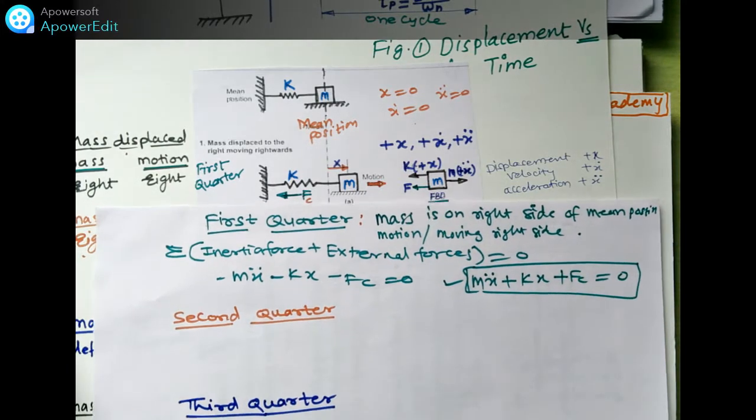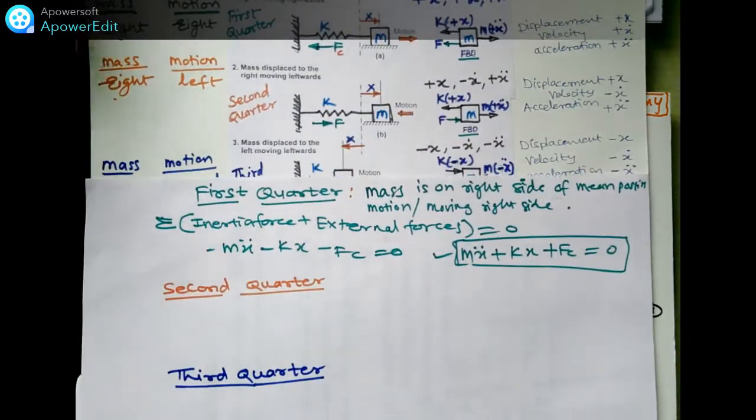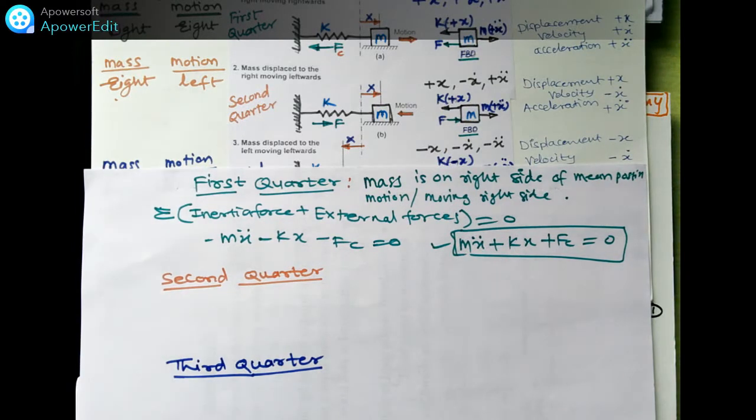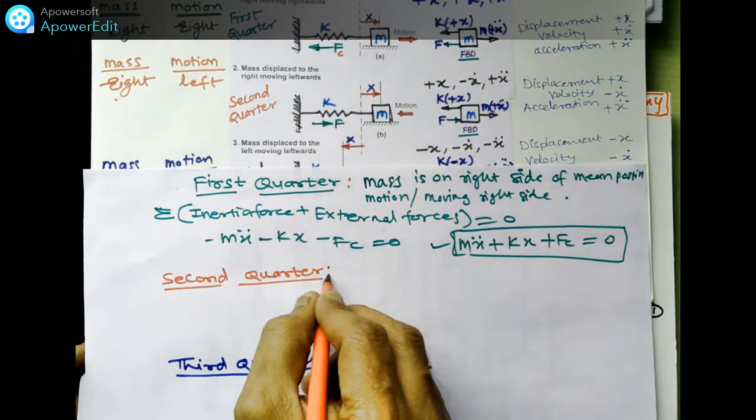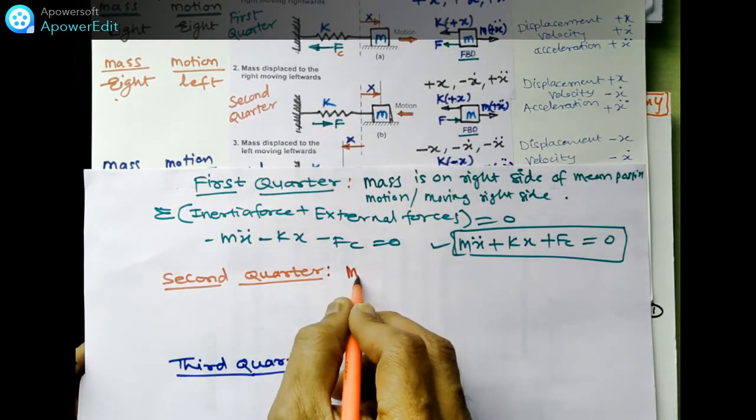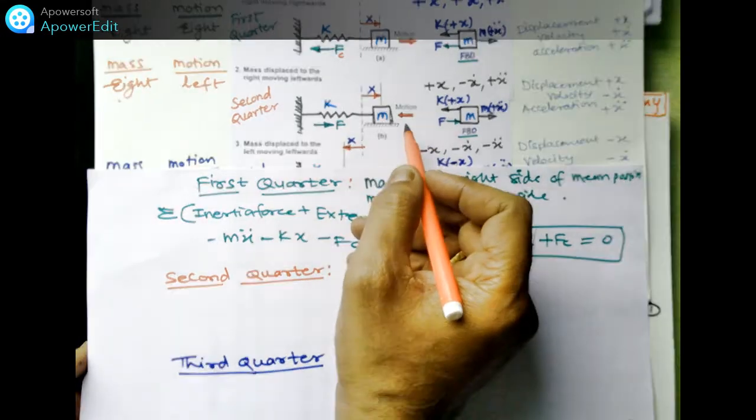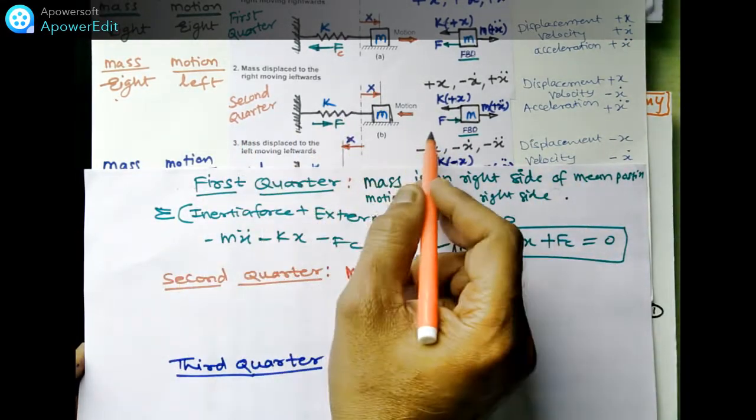Okay, that is the first condition. What will happen in the second condition? We'll write the equation for the second quarter.